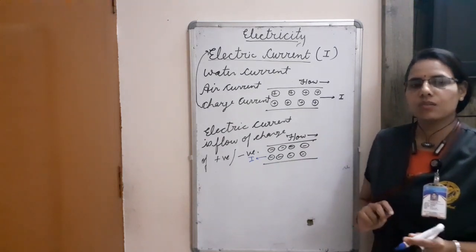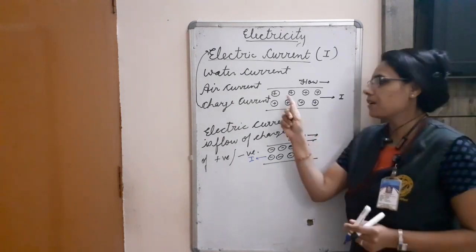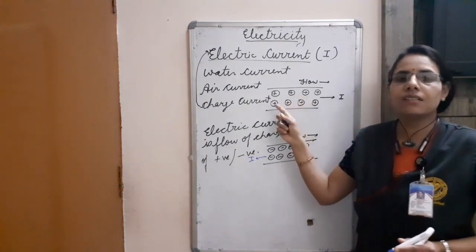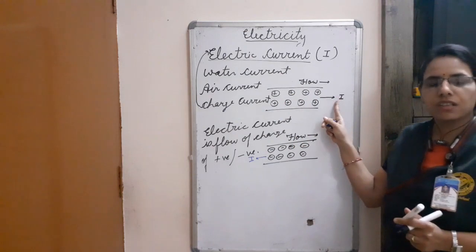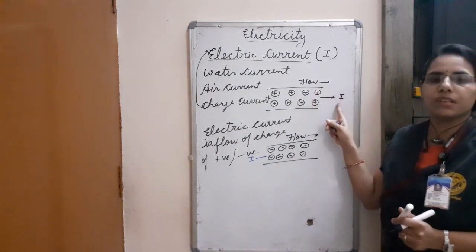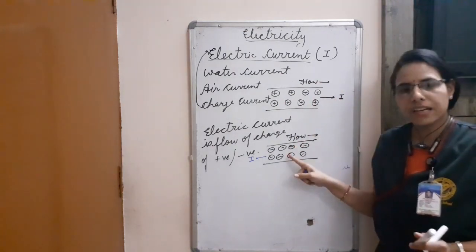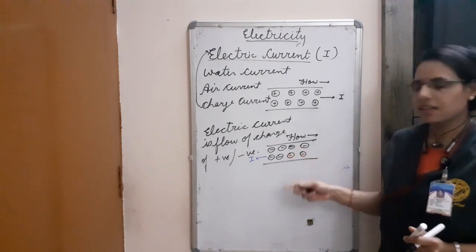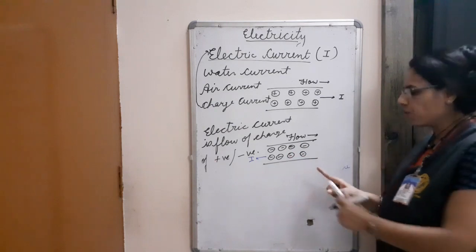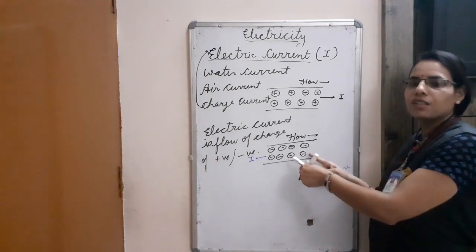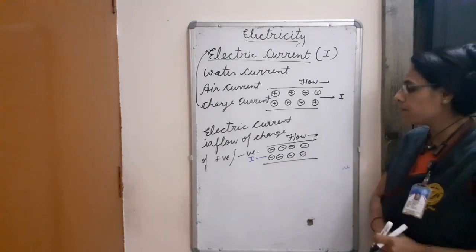So the second conclusion drawn from here: in the case of positive charge, the direction of electric current is the same as the direction of the flow of positive charge. But in case of negative charge particles, the direction of current will be opposite to the direction of the flow of negative charge particles. So it is a very important point.